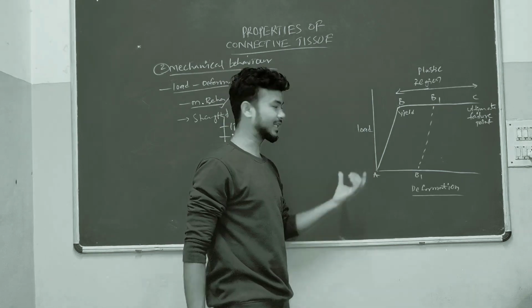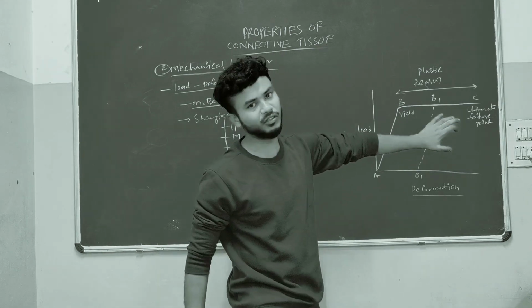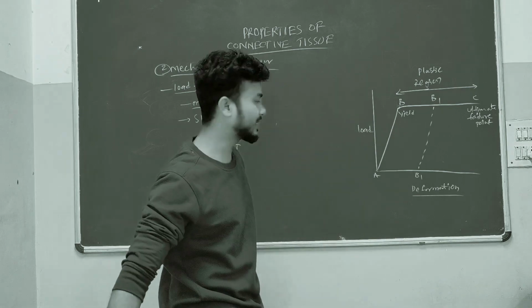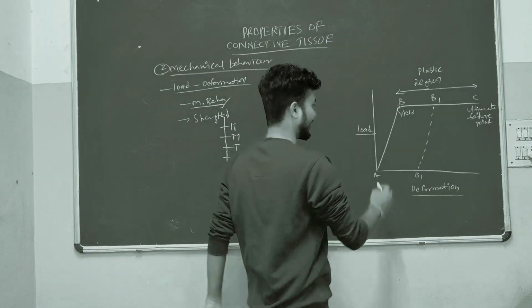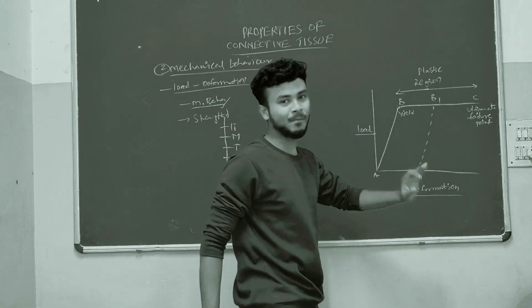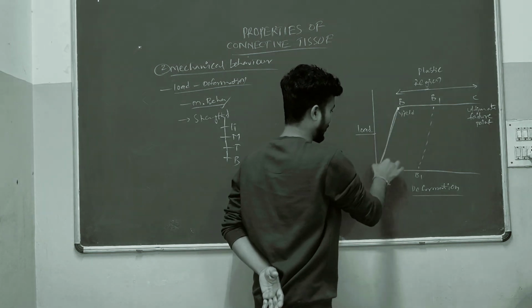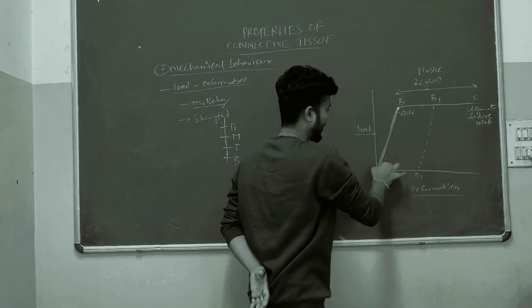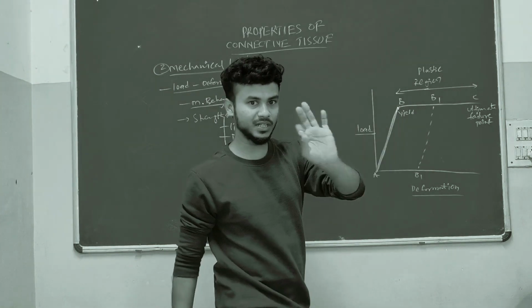Suppose on one side is load and on the other side is deformation, for one connective tissue structure. When the load is applied to a structure, how will it deform? Now here the load is applied on this side. This is deformation from point A to B. When load is applied to this structure, from point A to B the deformation will occur.